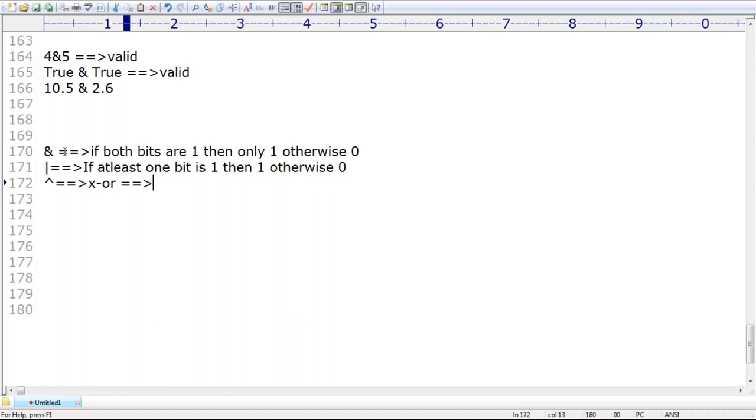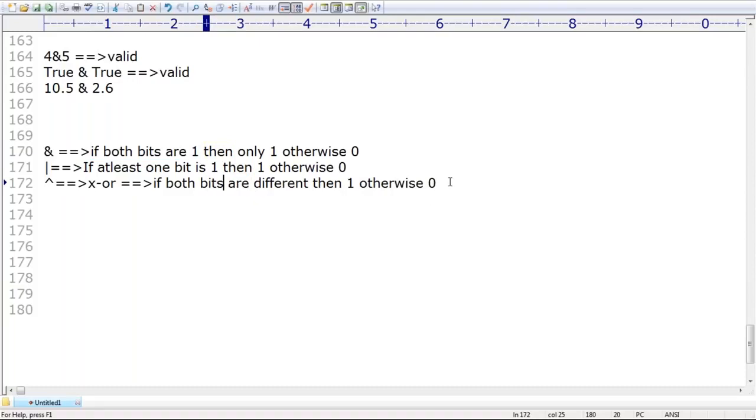It means if both arguments are different. If the first one is 1, the second one is 0. If the first one is 0, the second one is 1. If both arguments are different, then 1, otherwise 0. So if both bits are different, then 1, otherwise 0.